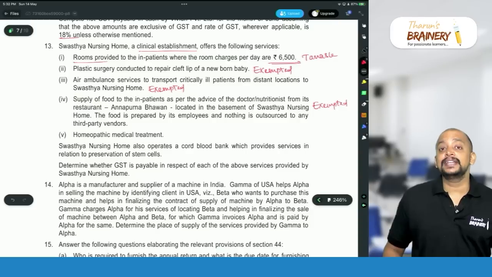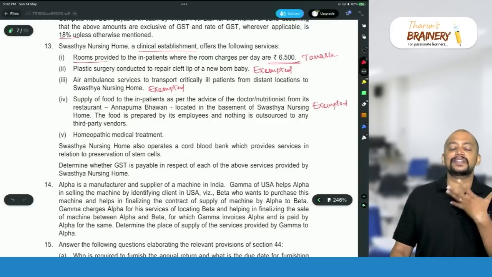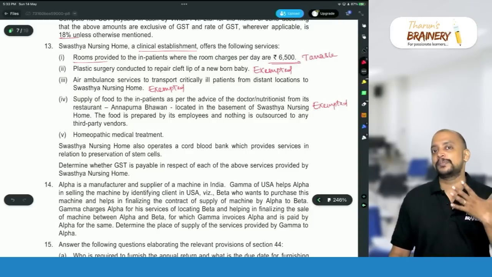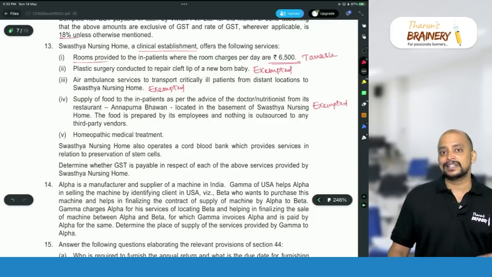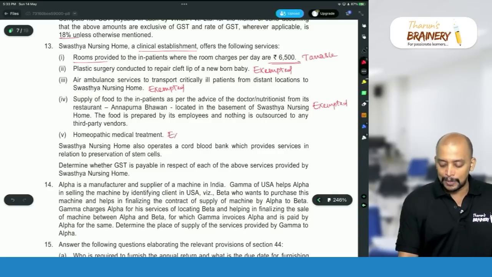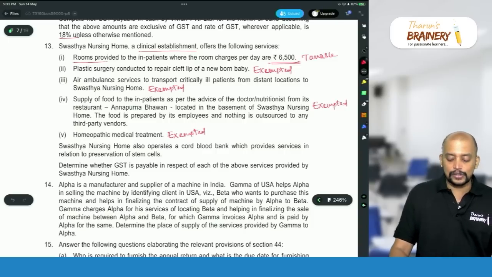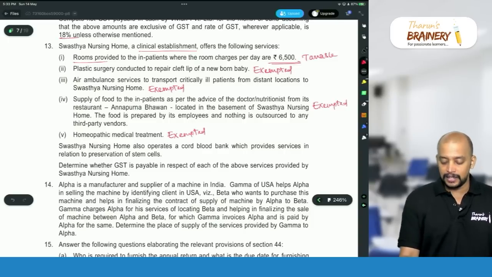So, healthcare service provided in any recognized system of medicine is exempted. Homeopathy is considered a recognized system of medicine. So, therefore, it will be exempted. Then, Swasthya Nursing Home also operates a cord blood bank, which provides service in relation to preservation of stem cells.